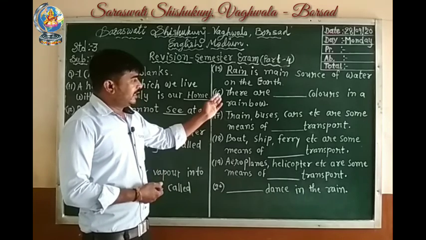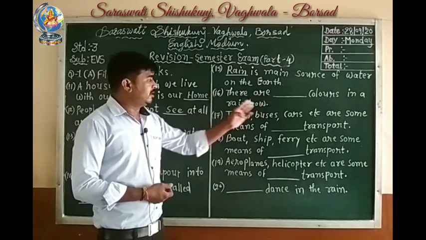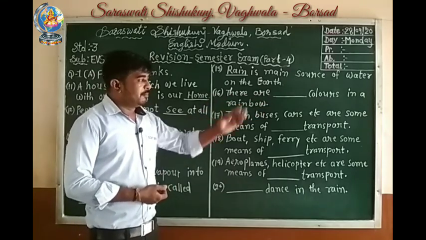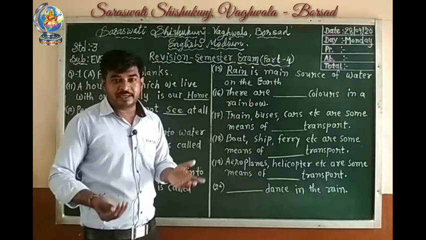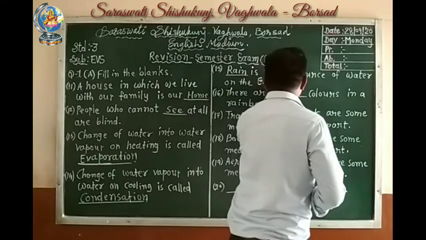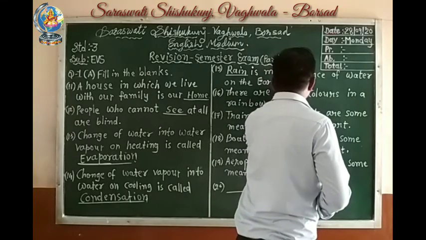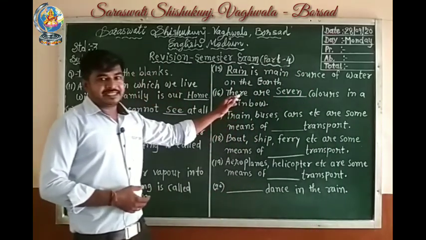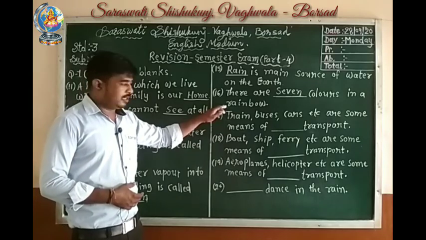16 number, there are blank colors in a rainbow. How many colors are there in a rainbow? 7 colors. So let's write, there are 7 colors in a rainbow.